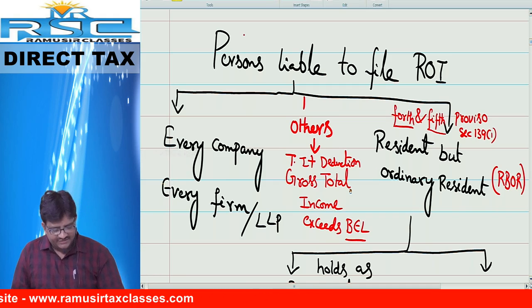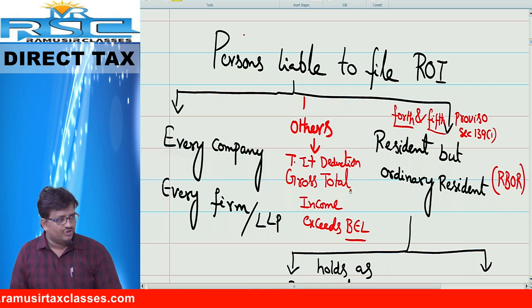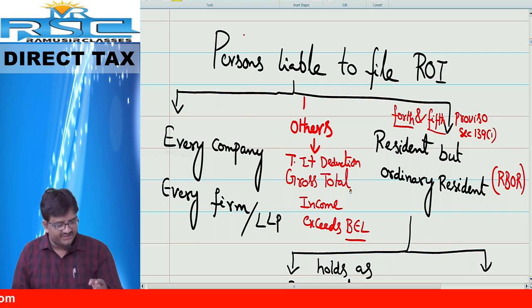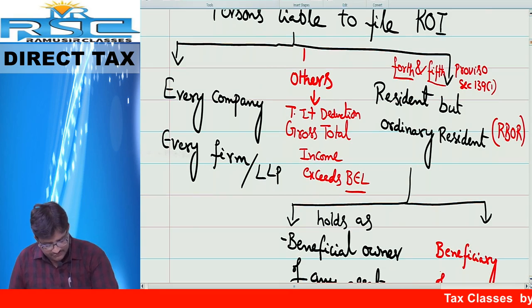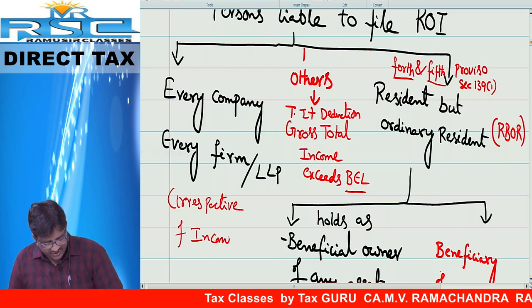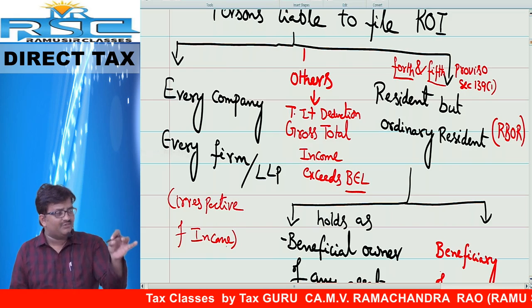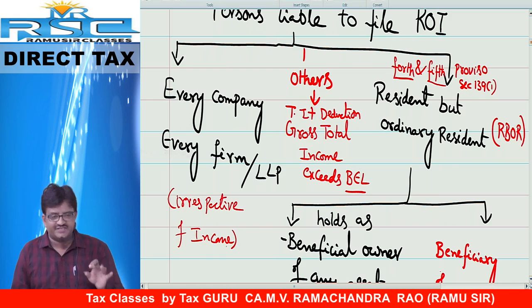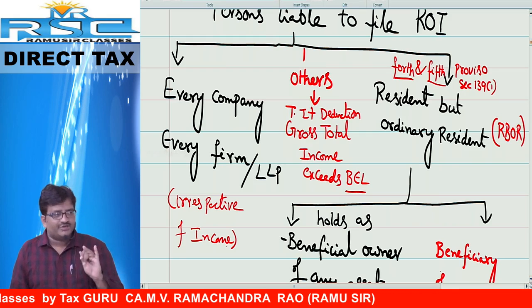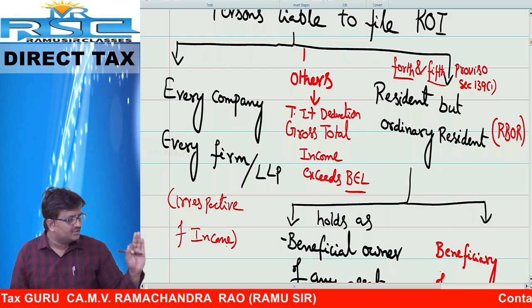Same way, every partnership firm, every LLP. Tomorrow, if you start any partnership firm or LLP, you are liable to file the return of income irrespective of your income. Whether you earn more or less is immaterial. You are required to furnish the return of income. Point number one, every company. Point number two, every firm or LLP.